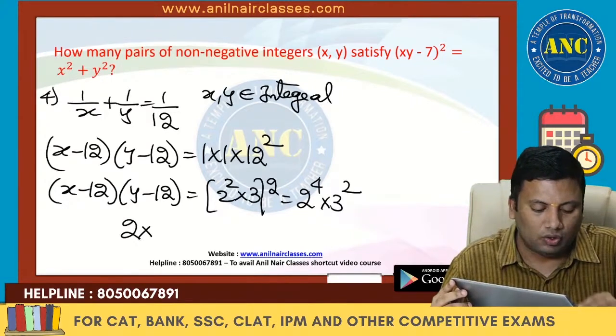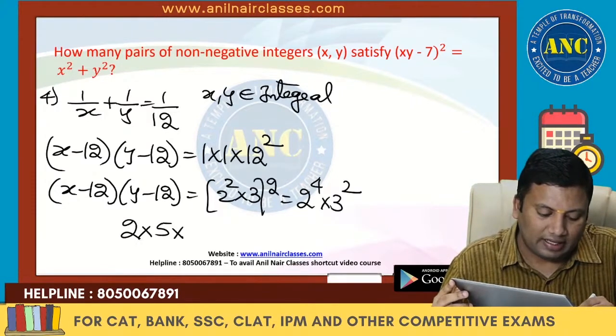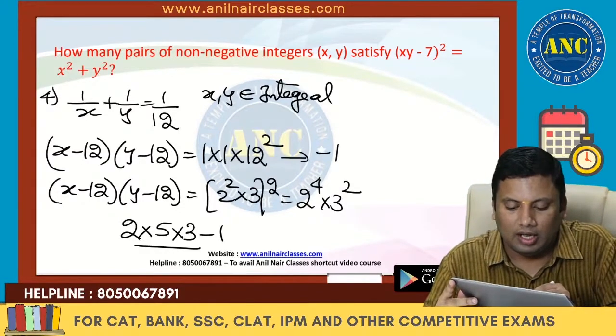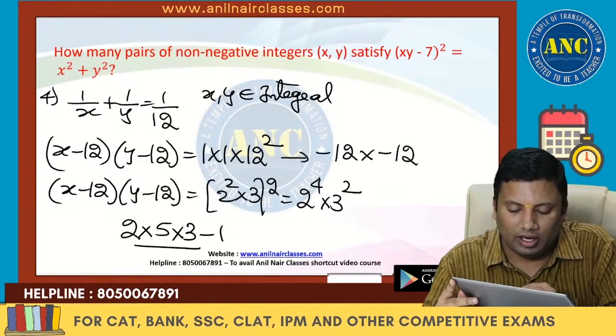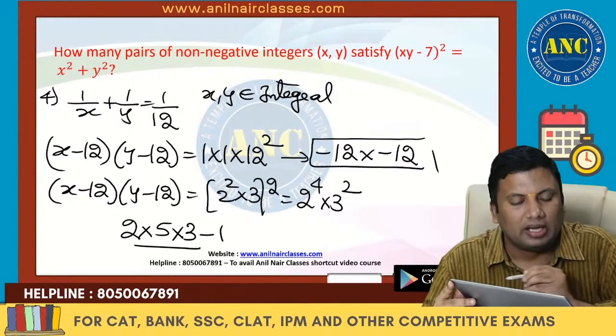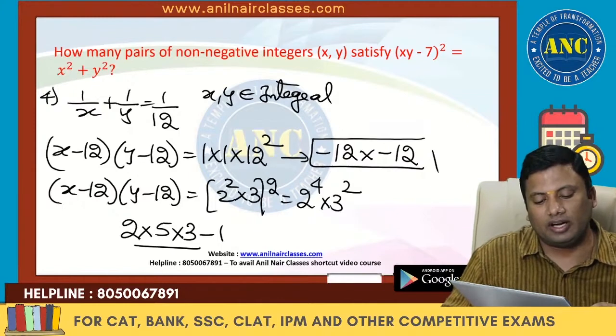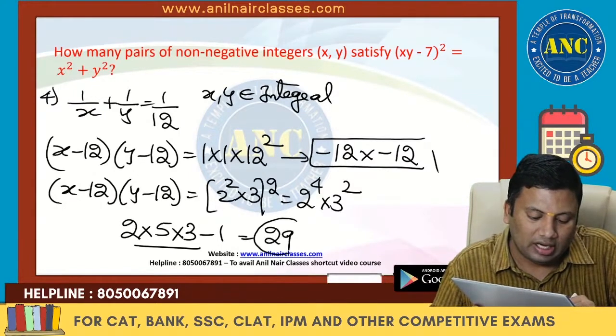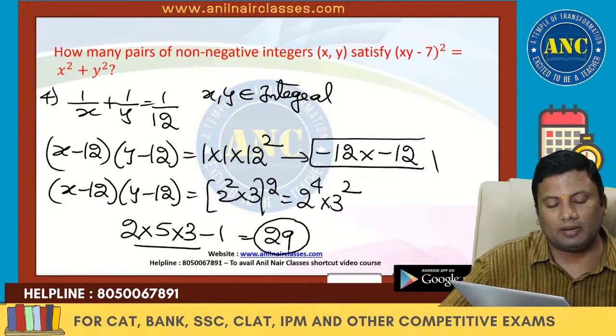Integers, right? So 2 into the number of factors minus 1. Minus 1 is because of one solution, minus 12 into minus 12, since it's a perfect square, where x and y both will be 0 at the same time. So the answer for this question is 29.